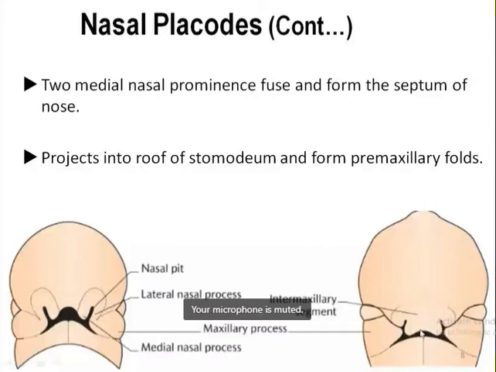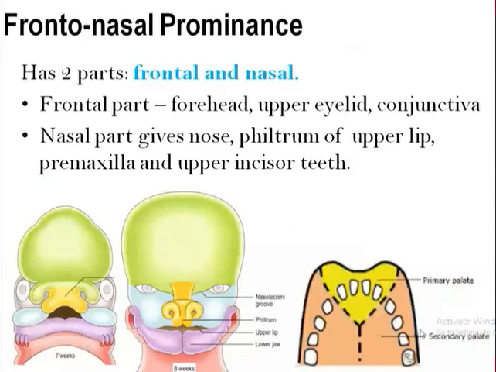Now, as we know, the frontonasal prominence has two parts, a frontal part and a nasal part. The frontal part is the one here in this diagram, represented by this greenish color. The frontal part gives rise to the forehead, upper eyelid, and even the conjunctiva, while the nasal part of the frontonasal prominence gives rise to the nose, philtrum of the upper lip, and premaxilla. The premaxilla is a small piece of hard palate present anteriorly, just in front of the incisive fossa.